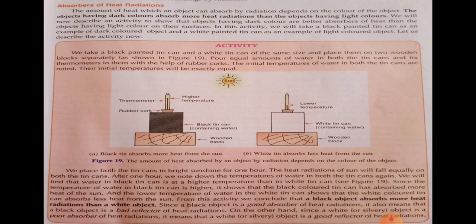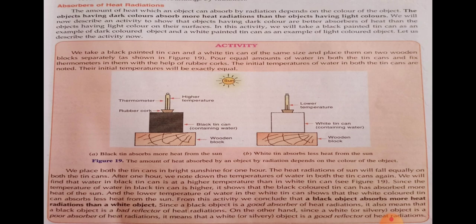The initial temperature of water in both the tin cans is noted. Now we place both tins in sunlight for 1 hour. After 1 hour, what do we observe? The water in the black tin is at a higher temperature than in the white tin can. This means a black object absorbs more heat radiation than a white object.